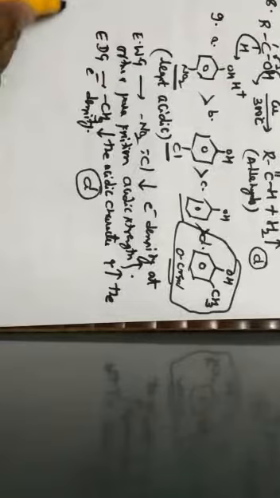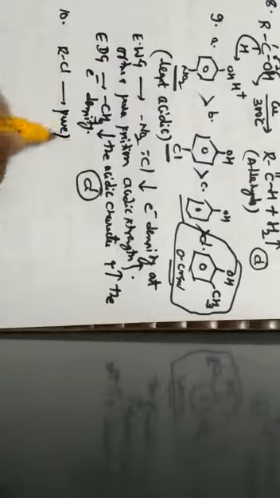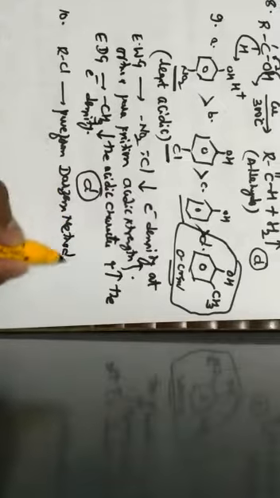Next one, question number 10. The best method for the conversion of an alcohol into an alkyl chloride is by treating the alcohol with... So here, in haloalkanes and haloarenes, we have studied that the preparation of chloroalkanes in the pure form can be done by a method called as what? Darzon's method.